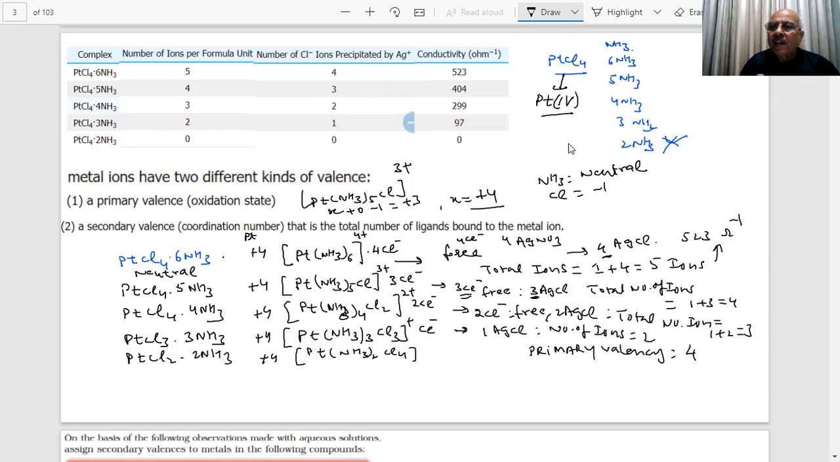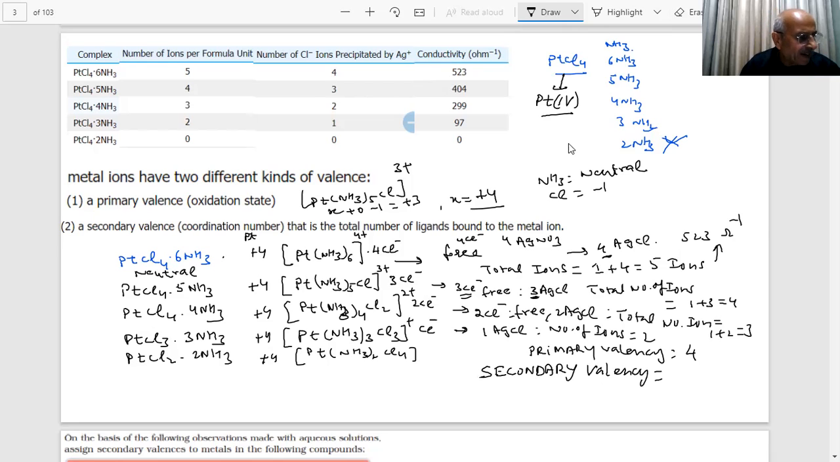Now I am adding ammonia. And what is happening? One valency, I am saying that the platinum oxidation state is its primary valency, that is 4. And the second valency, he is saying secondary valency. Now he defines another type of linkage. These are two different linkages, different valencies. He is saying secondary valency.